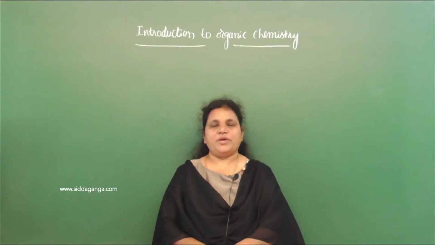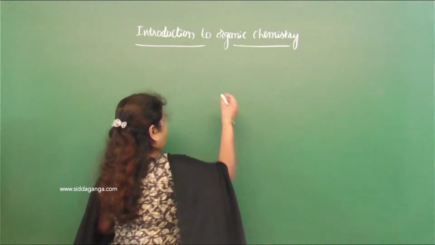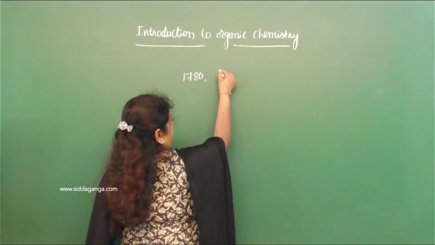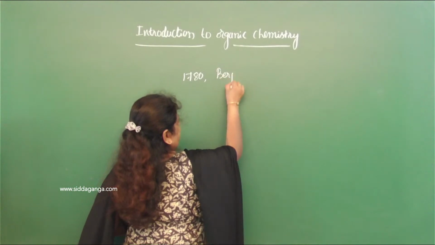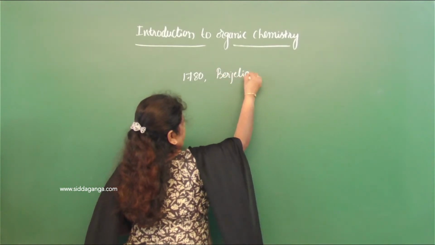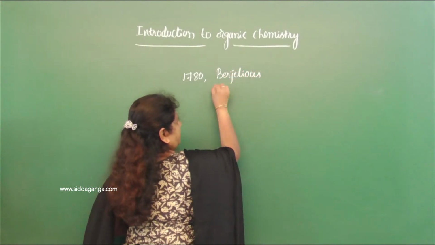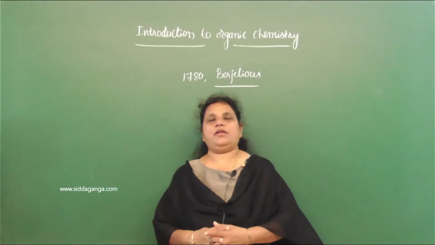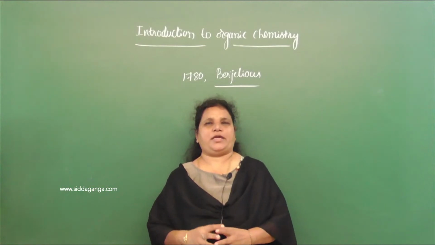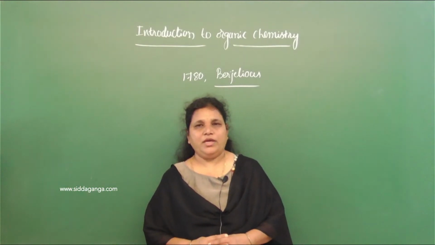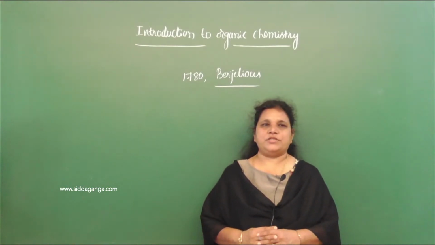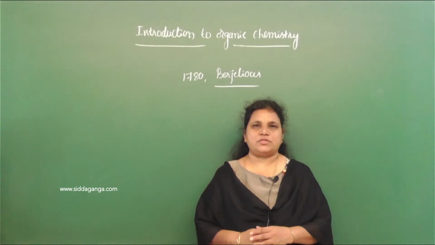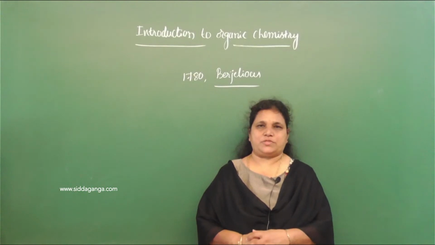In 1780, Swedish chemist Berzelius classified the chemical compounds into two categories based on the source of the chemical compounds.